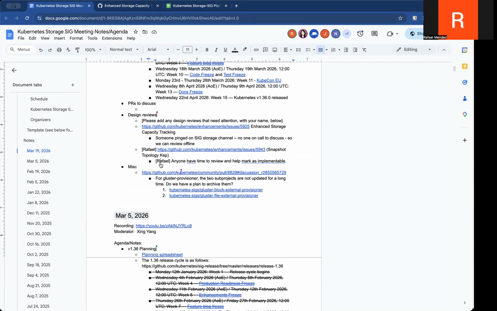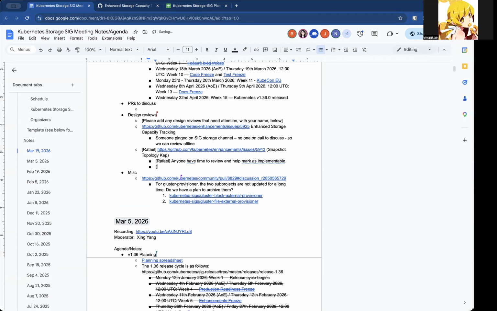Sorry, can I ask a question about this KEP? Yeah, go for it. Yeah, thank you. In our cloud, a snapshot is a regional object. So why do you need topology for it?